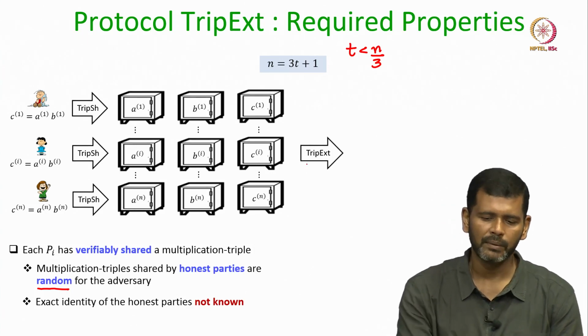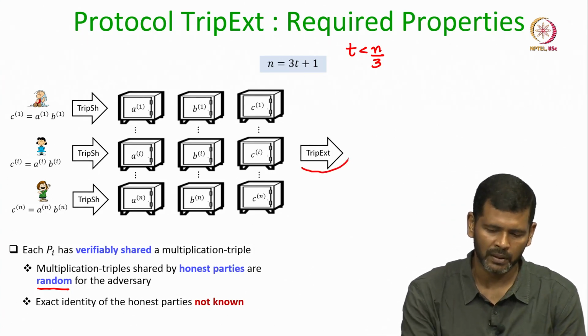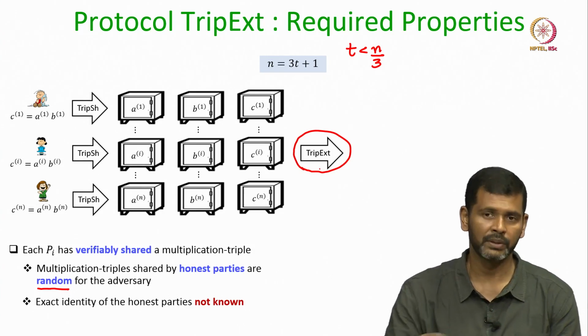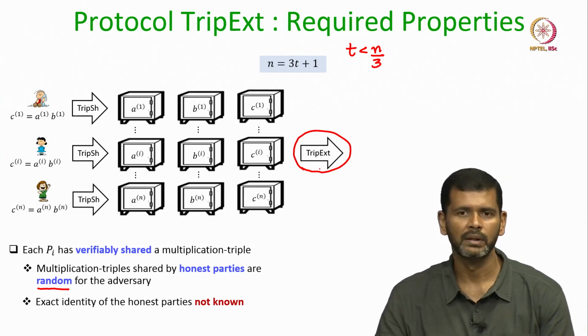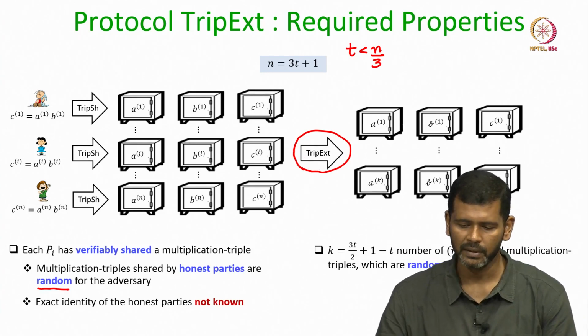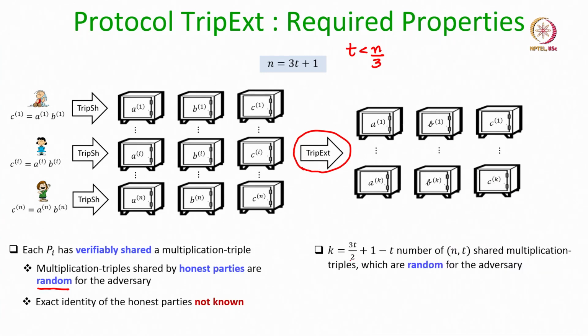Now, we want to run a triple extraction protocol here, which takes a bunch of random and non-random secret shared multiplication triplets and outputs exactly k number of secret shared multiplication triplets, where the value of k is 3t over 2 plus 1 minus t, such that all these output secret shared triplets are multiplication triplets, plus they are guaranteed to be random for the adversary.